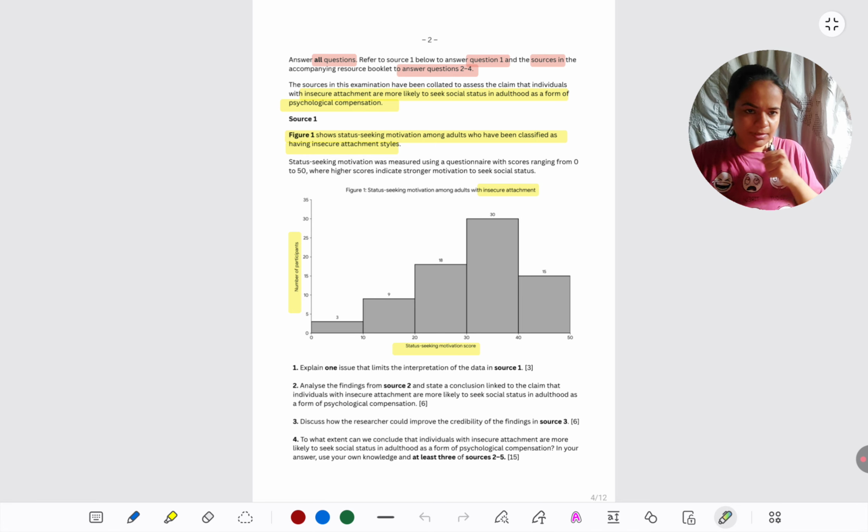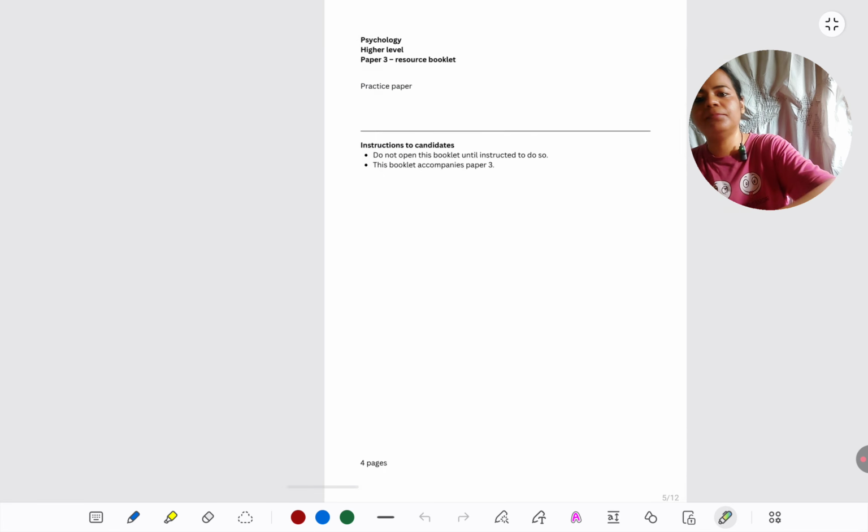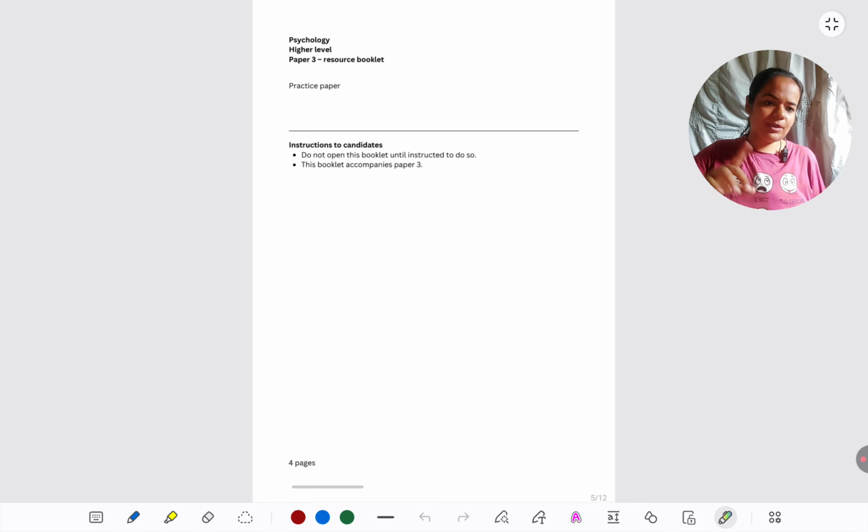Now quickly I'll do a run through of the other sources and then we'll come to the model answers, which is the main thing. So now we have the booklet with us. You can take a screenshot at any time if you need to. This is just the instructions, which are always there ahead of the booklet. Here you just need to be aware that you should open the booklet only when you're instructed to do so.